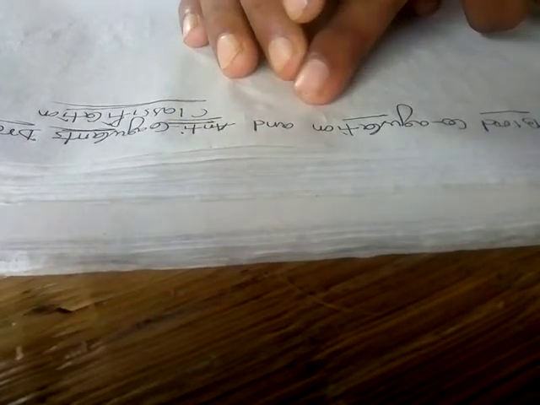Okay, so let's move on to the topic. Today I am going to discuss blood coagulation. You can see, blood coagulation and anticoagulant drugs classifications. So what is coagulation? Before coagulation, you should know why it's occurring, right?